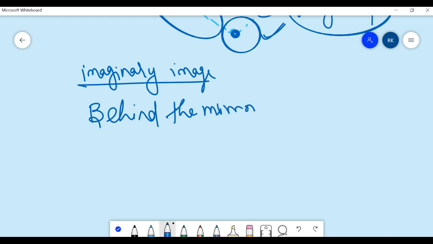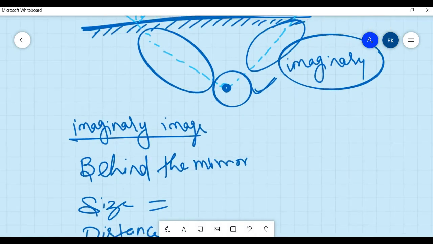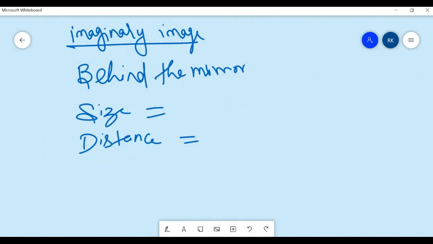Okay, now third thing, the size of the image and object will always be equal. The distance between the object and mirror and the image and mirror will be equal. Okay, understood? Now, last but not the least, they will be laterally inverted.